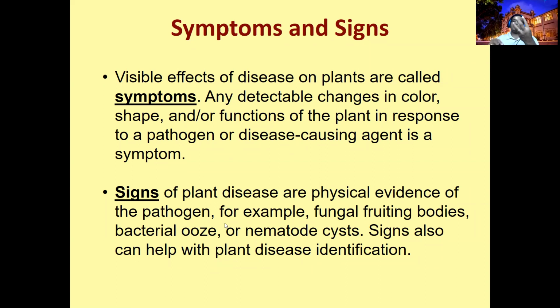For example, if you are going to the market and you want to buy a papaya, and you find black color fungal development or black color rotting with fungal spores or fungal mycelia, greenish, yellowish, blackish or whitish in color, that we call a sign. Why? Because the pathogen is physically present. The symptom is not the pathogen itself. For example, wilt is a symptom. Sometimes in a rot, fungal appearance may also be there. So both signs and symptoms are there.